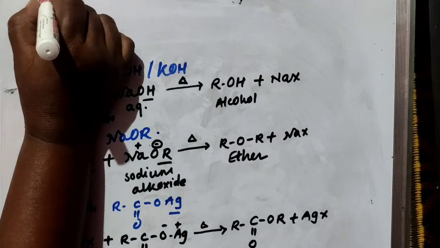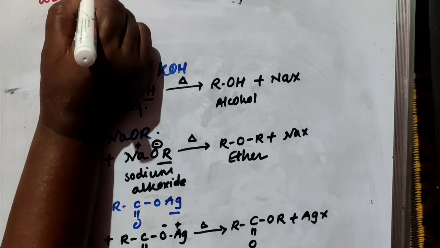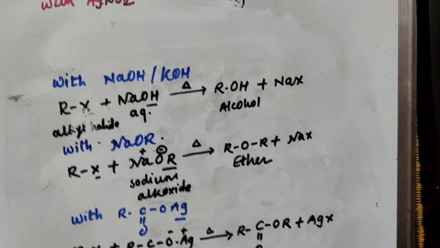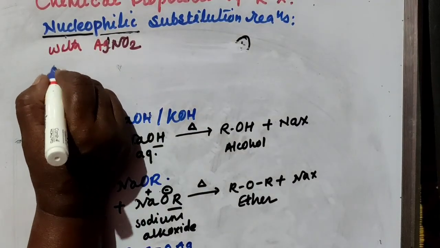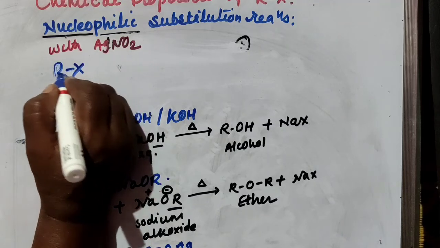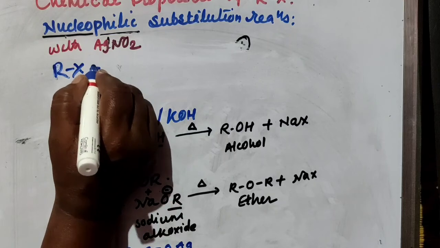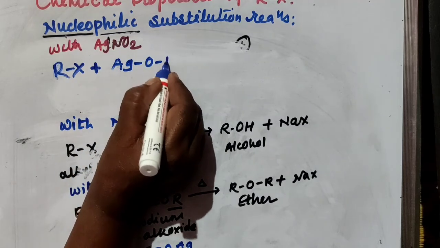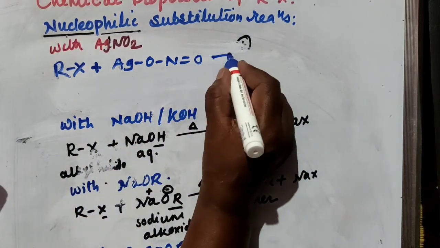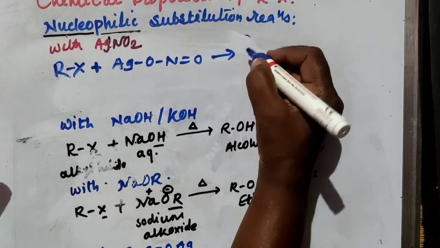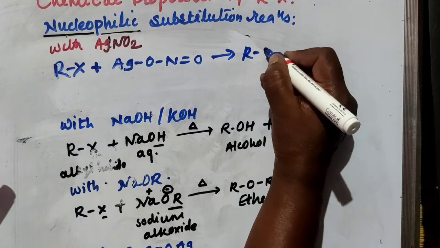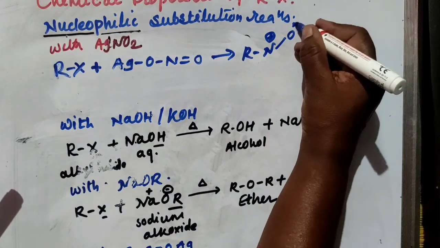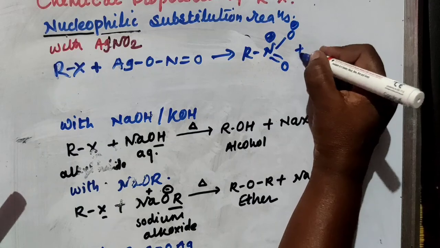Reaction with AgNO2: when RX is treated with AgNO2, then in this case X is replaced and you will get R-N plus, which donates a pair of electrons to X, O minus, double bond O, and AgX.